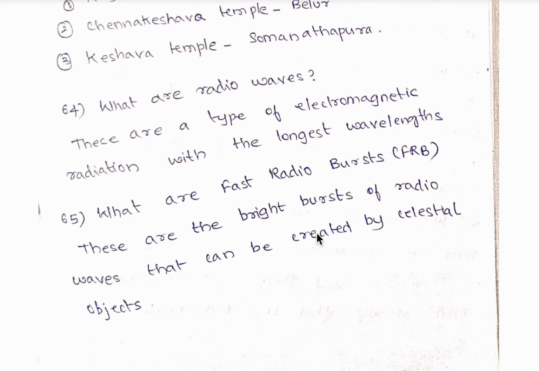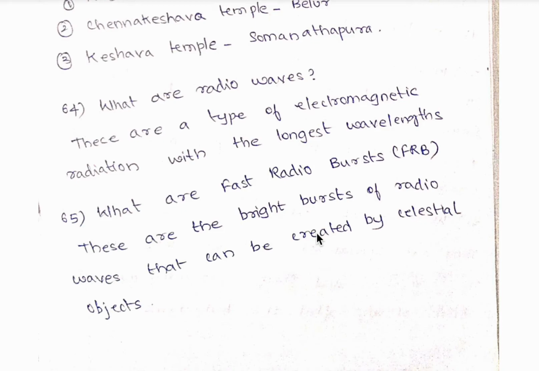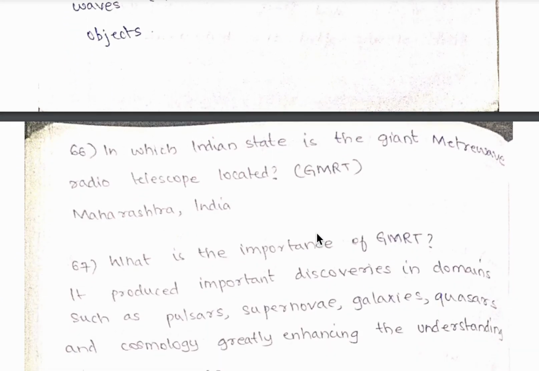So in that context, this question has come. 64th question, what are radio waves? So these are a type of electromagnetic radiations with the longest wavelength. 65th question, what are the fast radio bursts? So these are the bright bursts of radio waves that can be created by celestial objects. 66th question, in which Indian state is the giant microwave radio telescope located? So it is in Maharashtra.